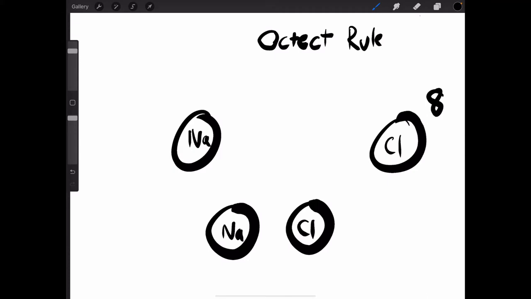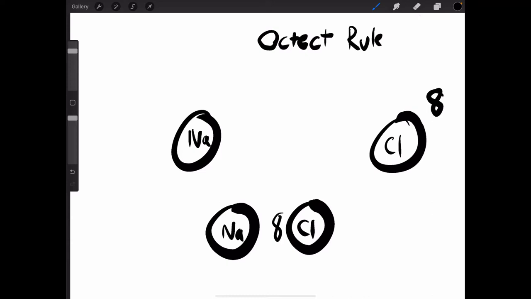Here chlorine has 8, but sodium also has to have 8. Otherwise it won't be good, the octet rule will disappear. In chemistry, when one element has an 8 and it's attached to the other, both elements are considered to have the 8.